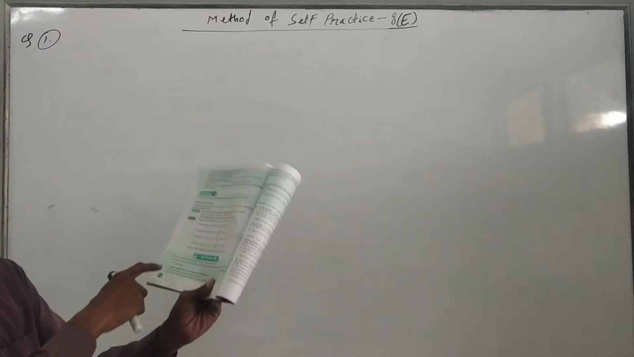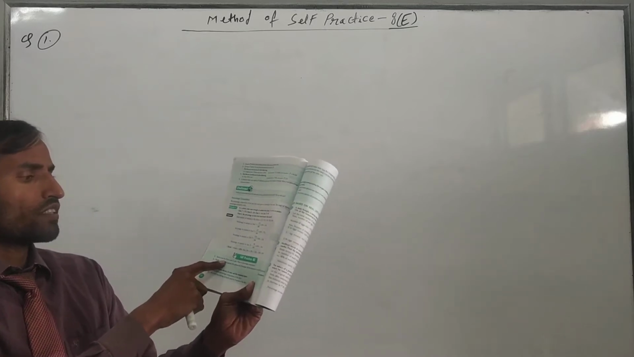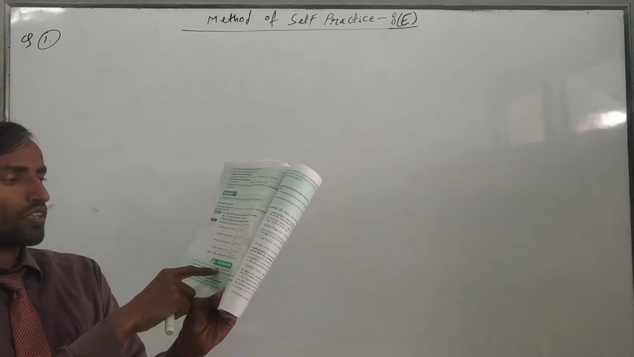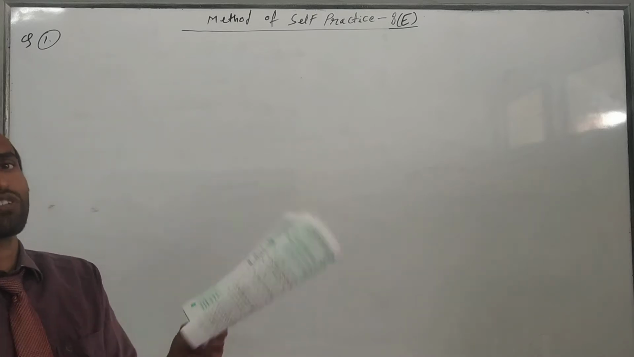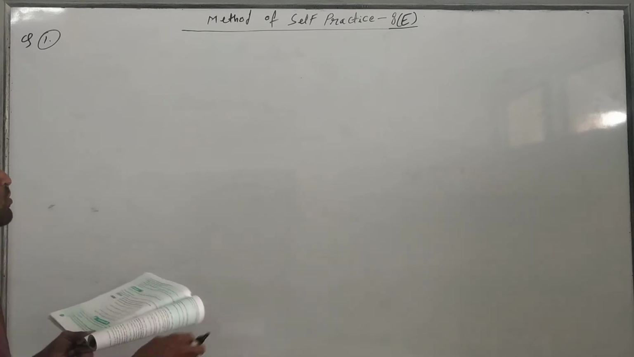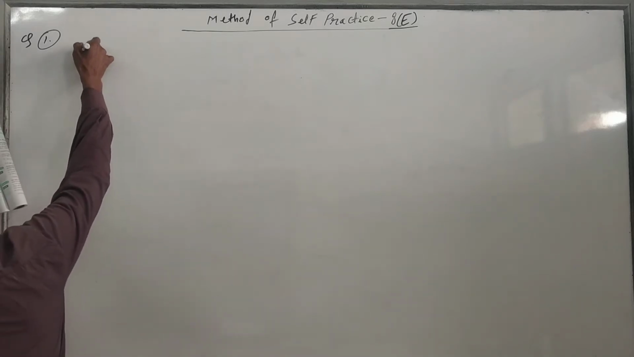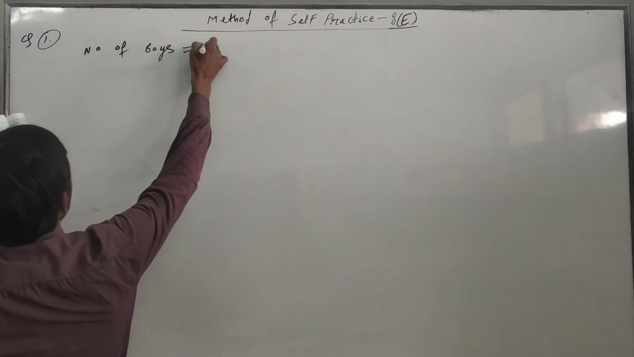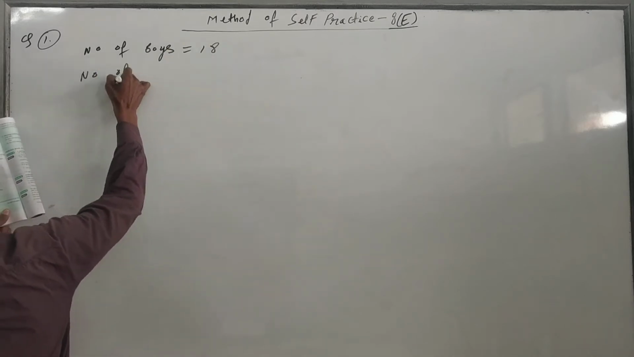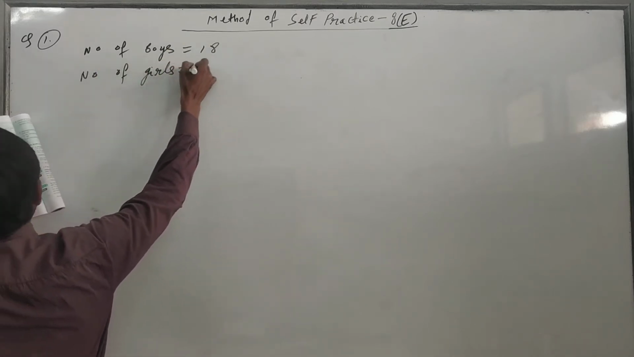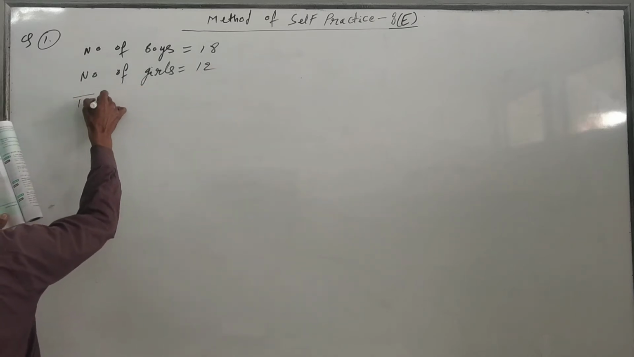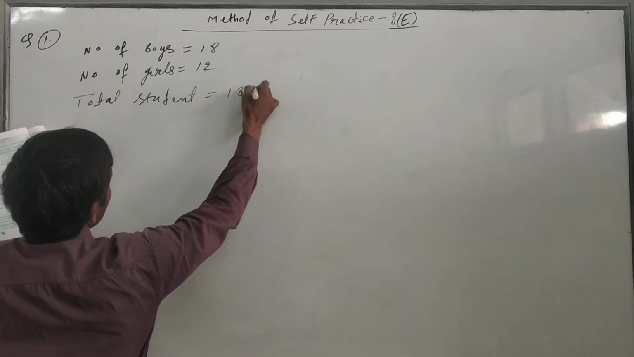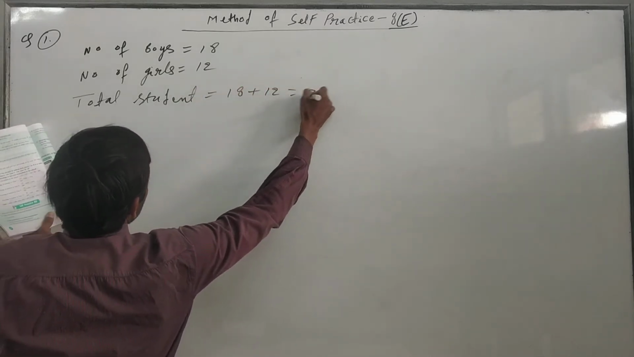In question number one, Ravi's class has 18 boys and 12 girls. What is its percentage composition? So we have to find the percentage composition for boys and girls. First of all, the number of boys is given as 18 and the number of girls is 12. If you add them, the total number of students will be 18 plus 12, which is 30.